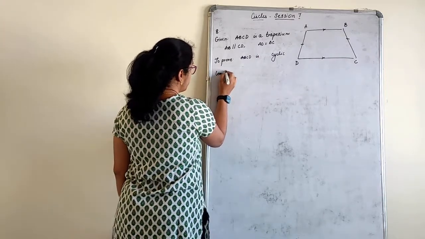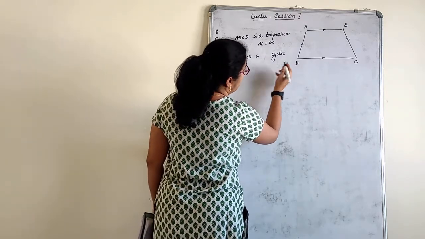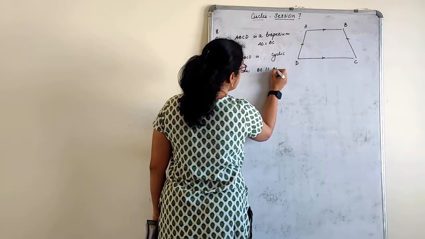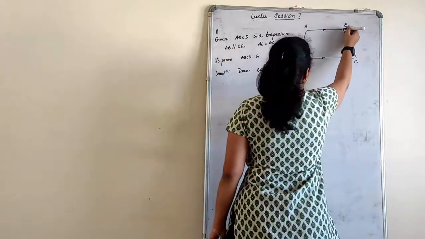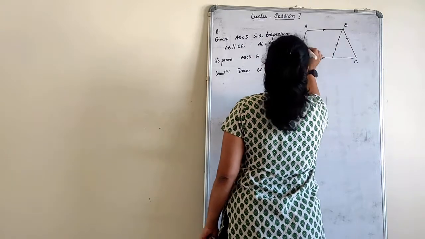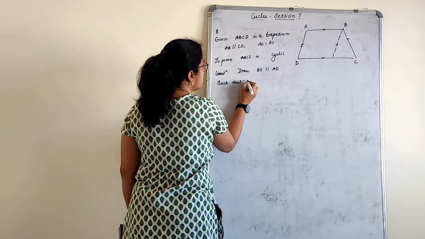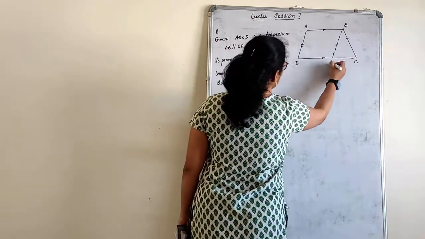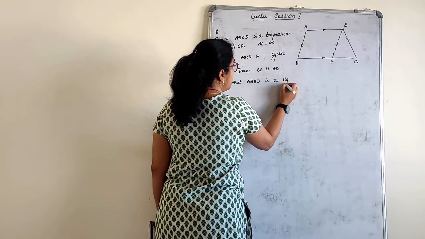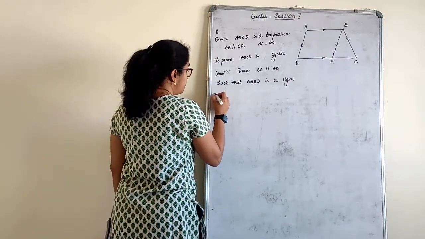Construction. Draw BE parallel to AD such that ABED is a parallelogram. That became a parallelogram now. Proof.